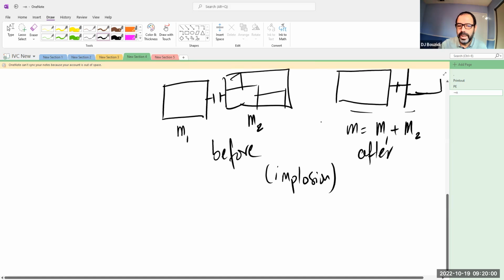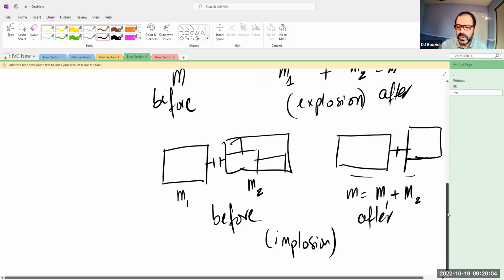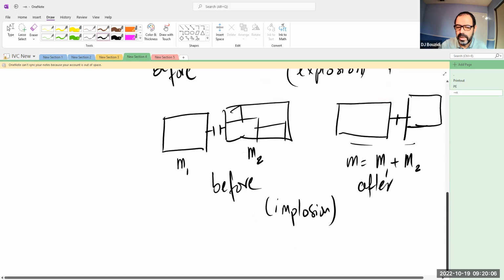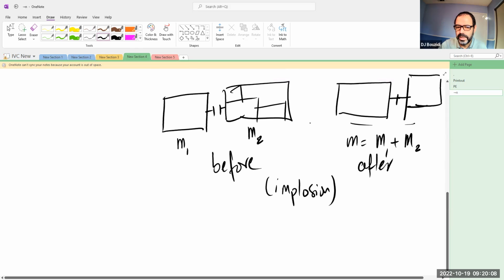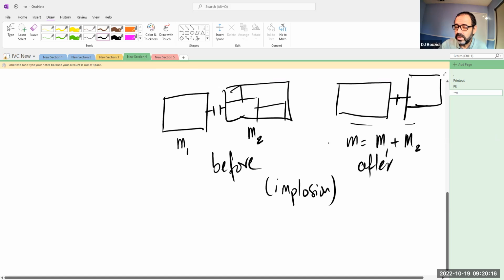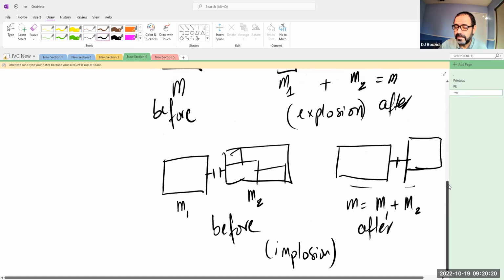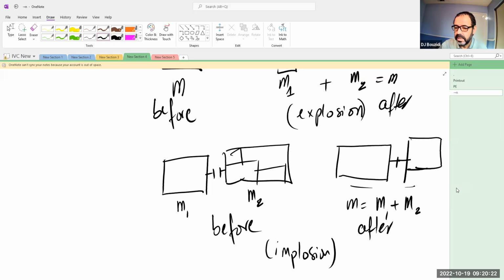Okay, so now when they were separate, you have for each and every one of them its own force equal to its mass times its own acceleration, and this one is also the same thing. It has its own force equal to its mass times its own acceleration. But now they're only one system, which is the entire mass times whatever acceleration one has, the other one must, because of the fact that they're linked.